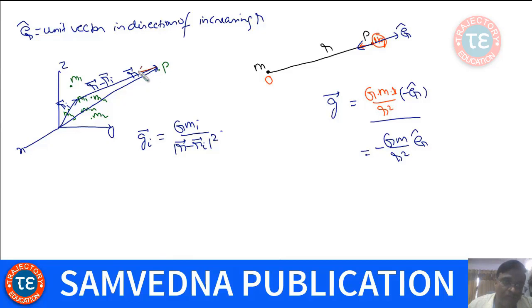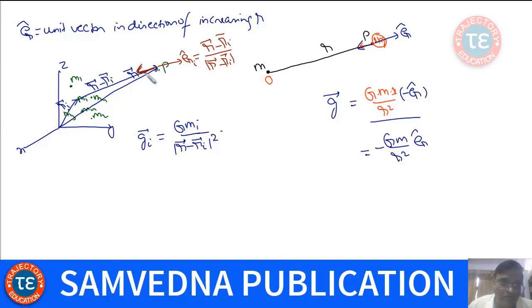The field will lie in the opposite direction. This vector will be along r minus ri, so the unit vector, let's call it eri, will be r minus ri by magnitude of r minus ri. That's how you get the unit vector in the direction of any vector.